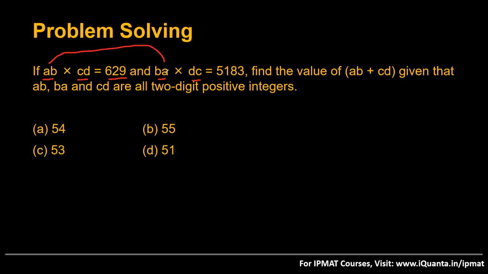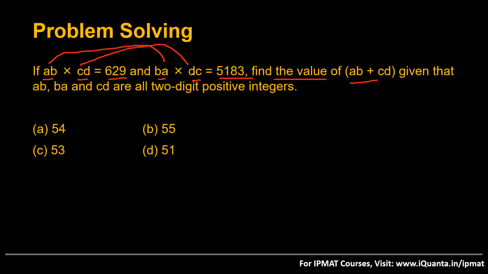AB becomes BA, CD becomes DC, okay? And again, we are getting some product. The product is bigger than the earlier number 629. It is becoming 5183. Okay. So that's one case. We have been told to find out the value of AB plus CD given that AB, BA, CD all are two-digit positive integers.